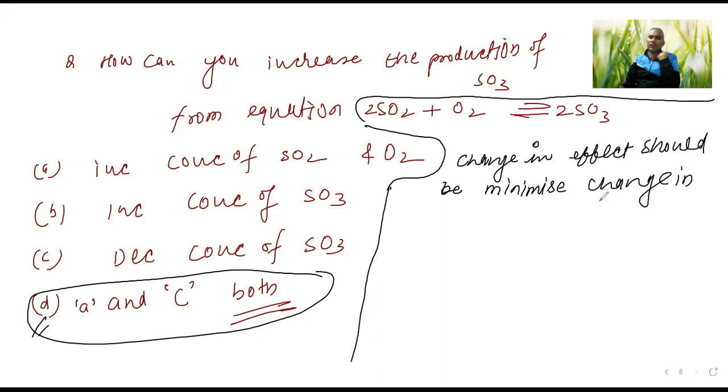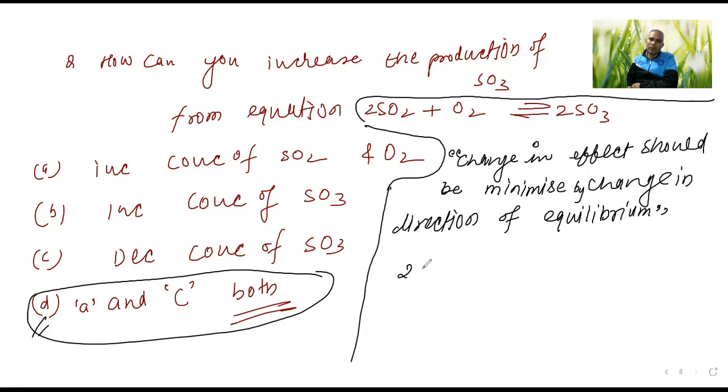See the point: the change in effect should be minimized by change in direction of equilibrium.